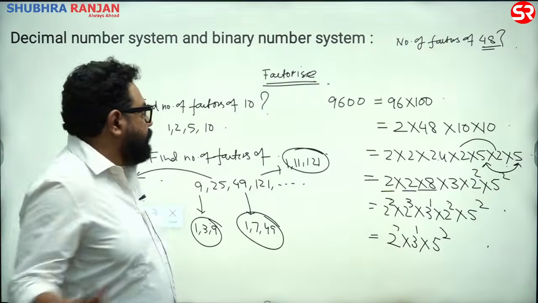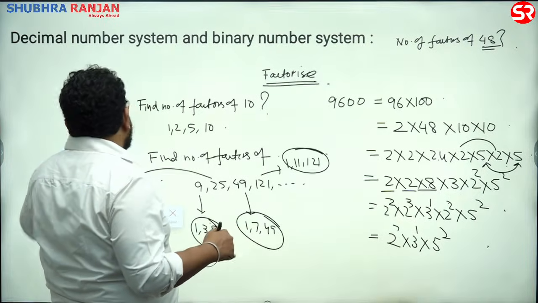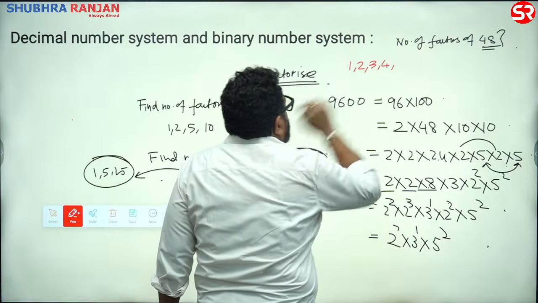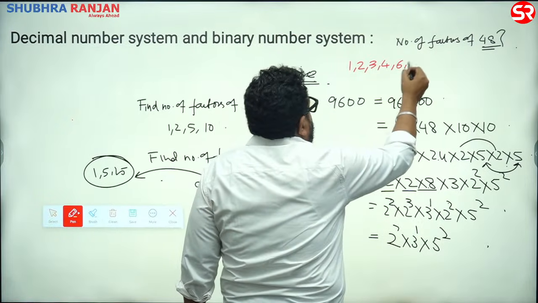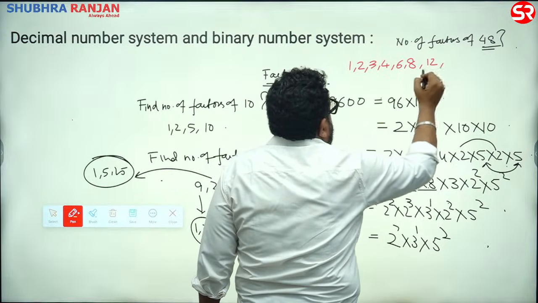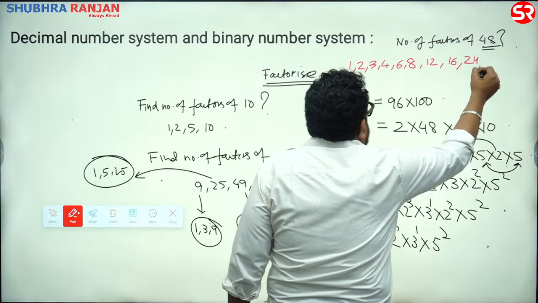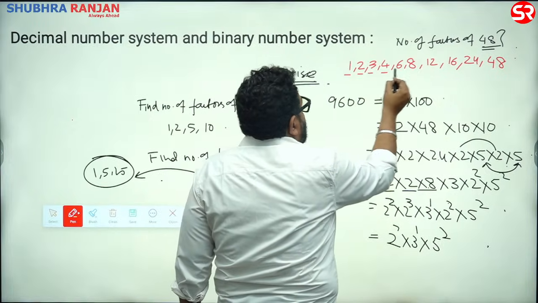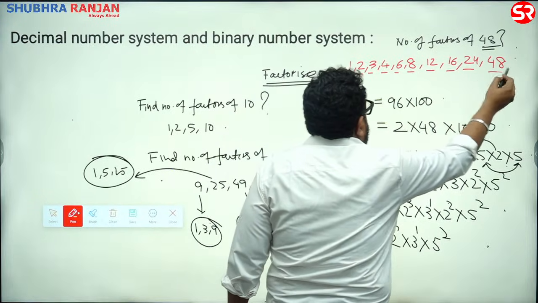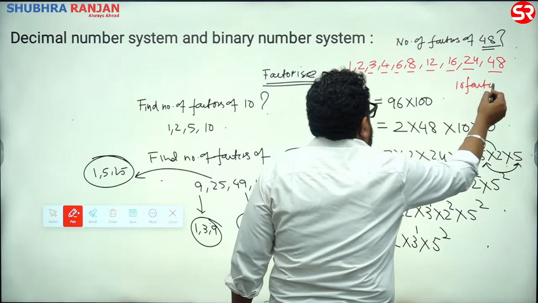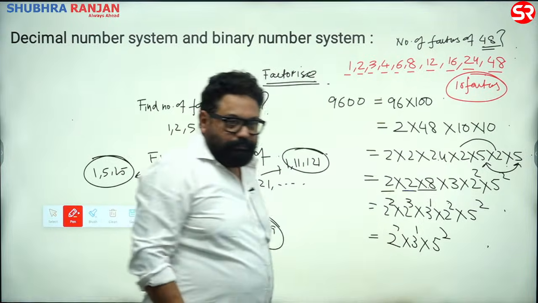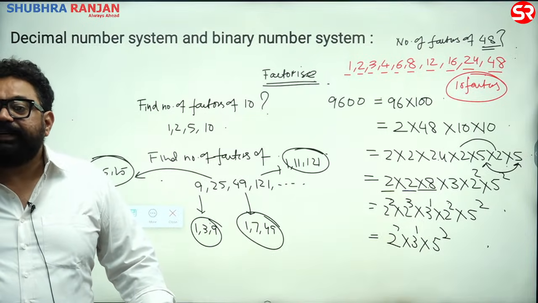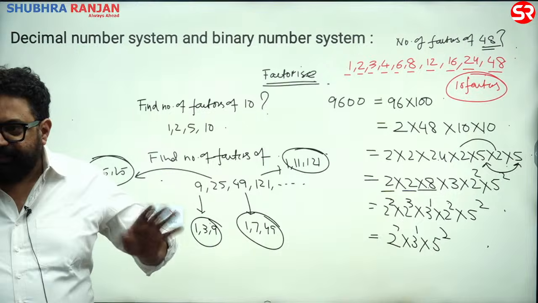Nine. Anyone else? 1, 2, 3, 4, 6, 8, 12, 16, 24, 48. Sir, 1, 2, 3, 4, 5, 6, 7, 8, 9, 10. 10 factors. Numbers that divide 48. Factors would be what? Numbers that divide the given number. Agreed?